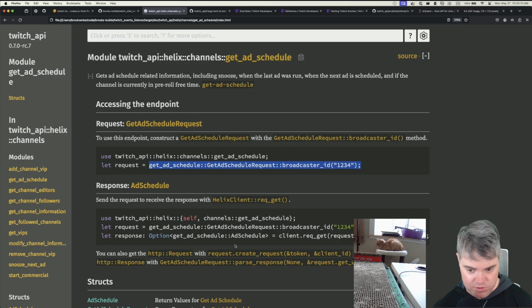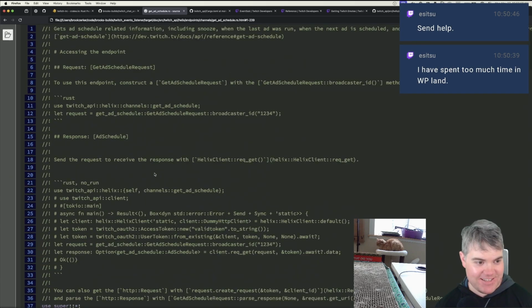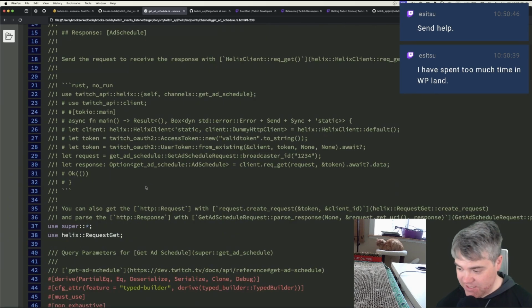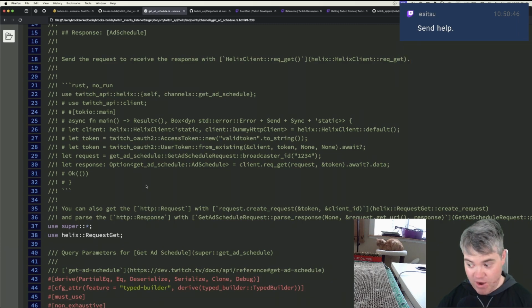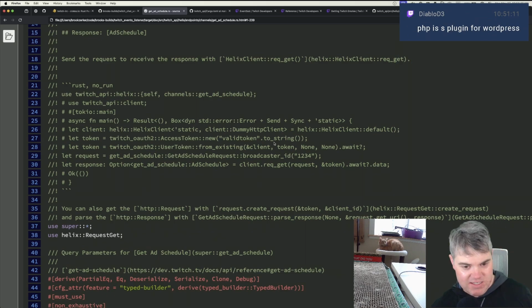So if we take a look at the source for this, we grab it. You spent too much time in WordPress land, send help. Oh yeah, because not everything's a plugin. Sorry. If you really wanted to just use Rust for a day, accidentally run a script that just aliases PHP to Rust. And then it's like, oh, I don't know what happened to my PHP. PHP is a plugin for WordPress.